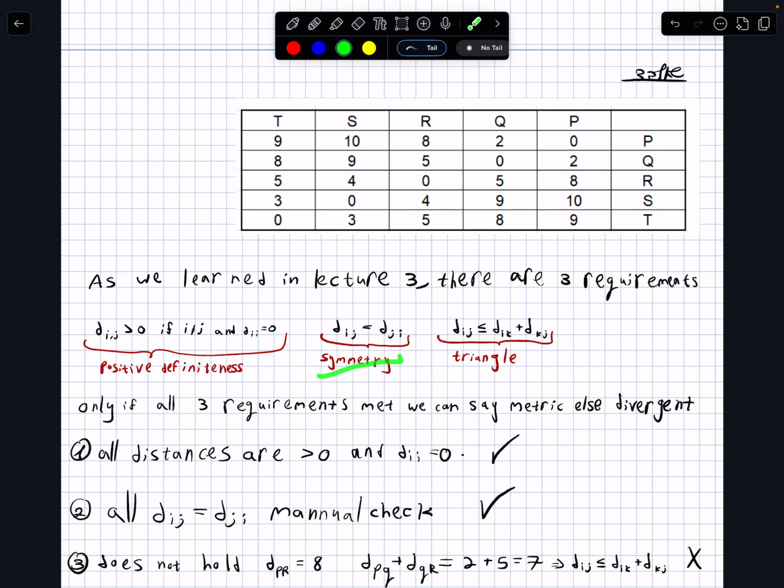Second, symmetry, meaning the distance between Q to P has to be the distance between P to Q. So Q to P has to be the same as P to Q.